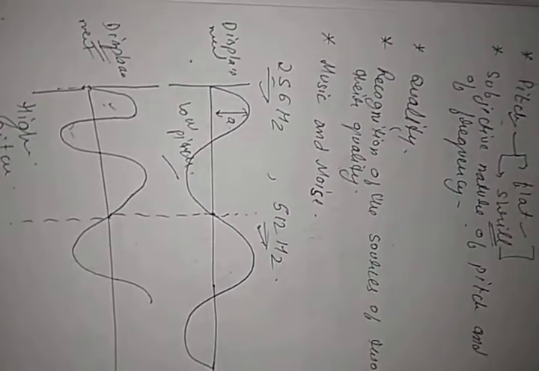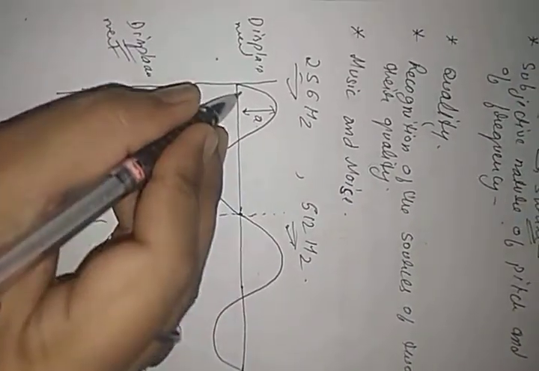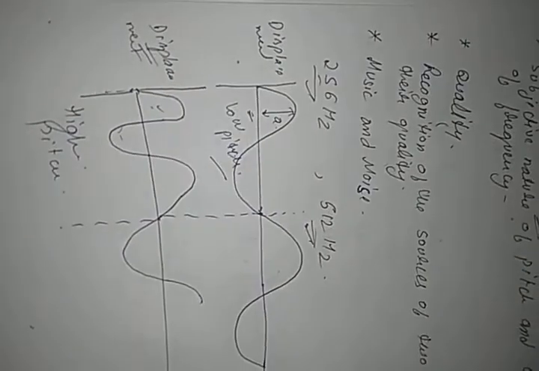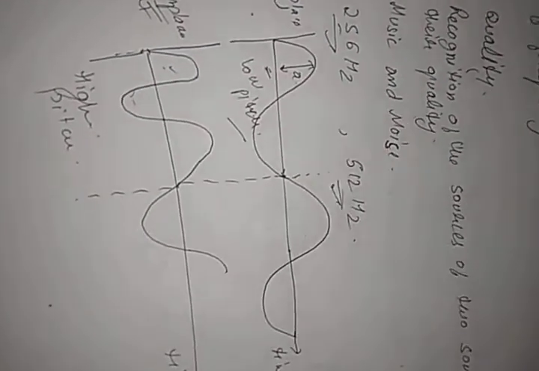So you can see here the pitch is directly dependent on the frequency, and frequency is the number of oscillations taken in a particular time period. In this time period, this sound has taken one oscillation, and this is taking 1.5 oscillations, so this has the higher pitch. There are a lot more examples, not only tuning fork, we have the examples of piano, violin, guitar. The frequency of vibration depends on the tension and thickness of the string, with the help of which we can produce sounds of different frequency. Clear? And I have given the example of boy and girl.